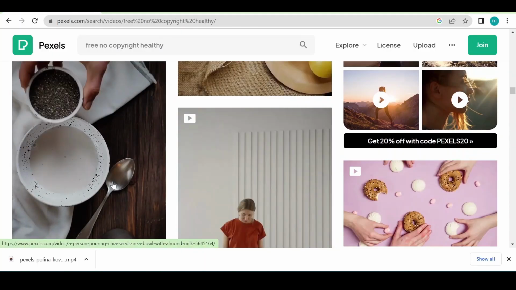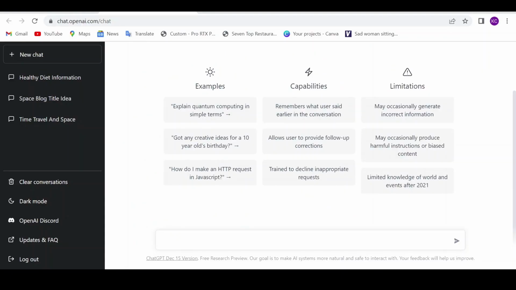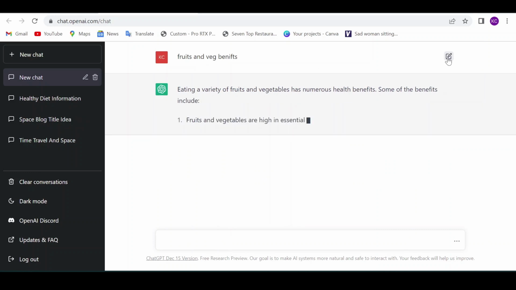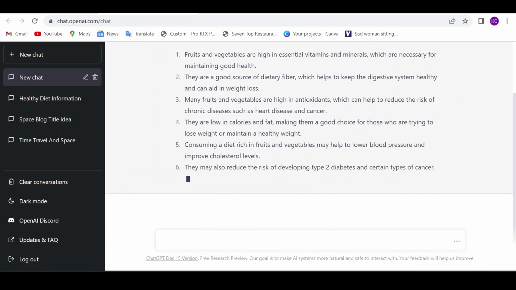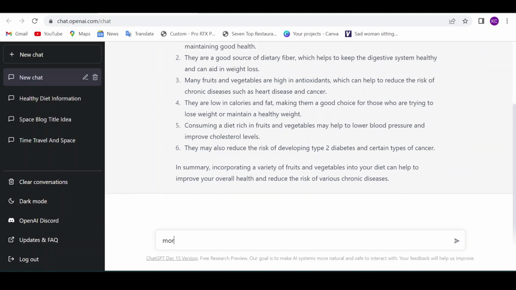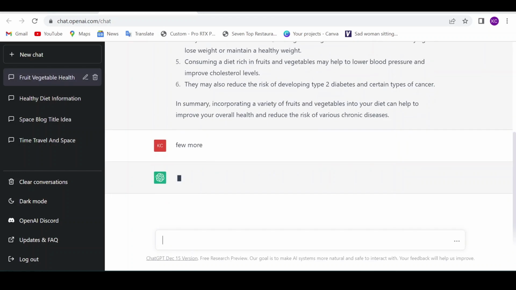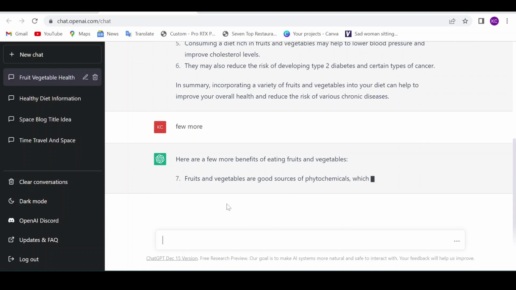After we have our videos ready and downloaded, we will go to the ChatGPT website here. I will write fruits and veg benefits here. As you can see, it will give us information on benefits of fruit and vegetables. I will ask it to give me a few more pieces of information.